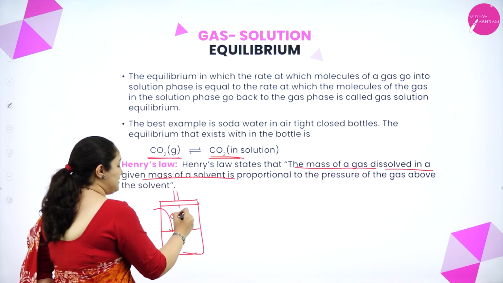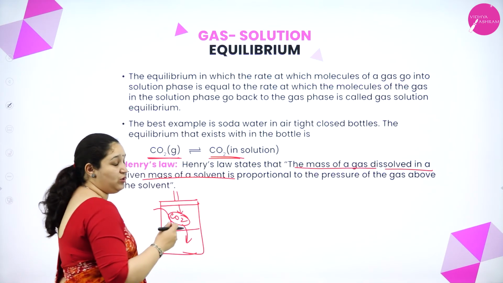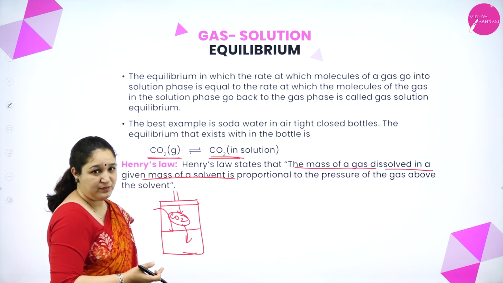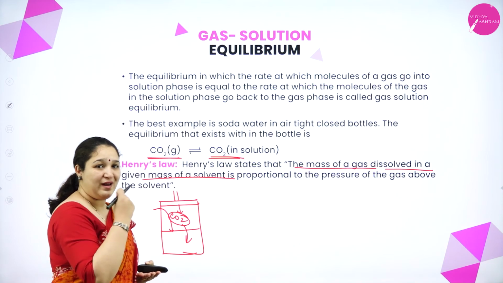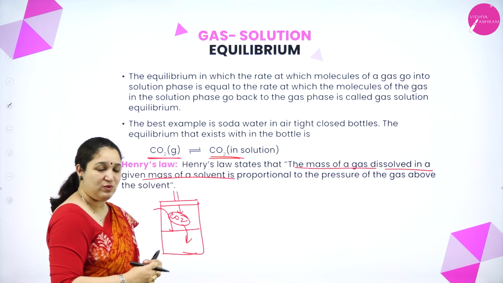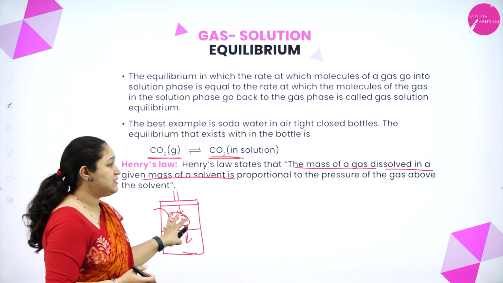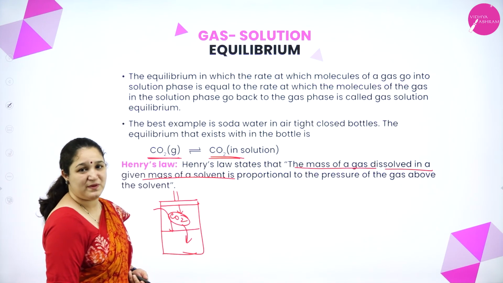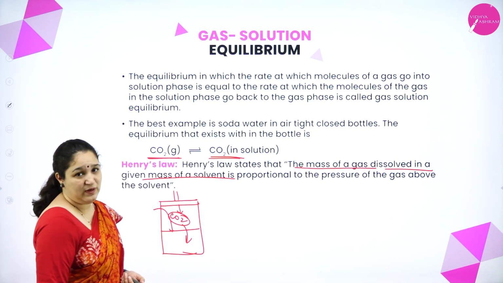As the pressure increases, the carbon dioxide going into the solution also goes on increasing. So it depends on the pressure you are applying so that the gas will go into the solution phase. And the pressure is observed just above the solution. So that's about the gas solution equilibrium.